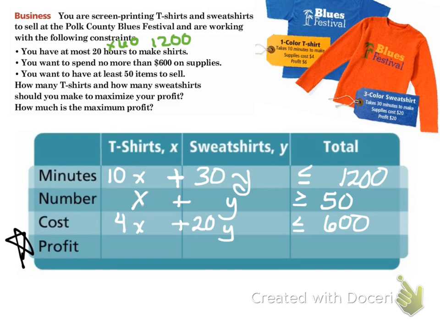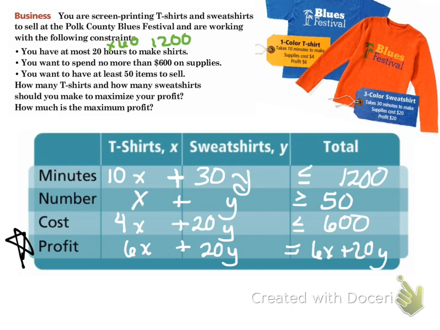It tells me I make $6 profit on every t-shirt and $20 profit on every sweatshirt. And there is no inequality, just the equation itself, so 6x plus 20y. We're going to come up with that value for each one of these.